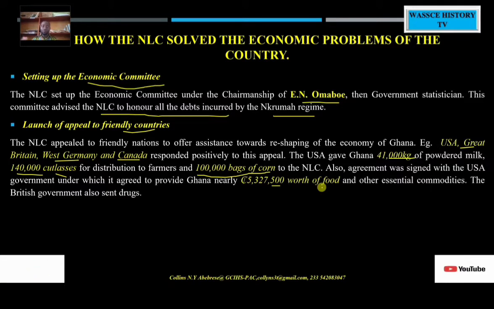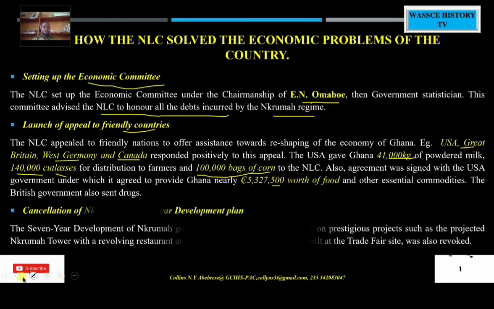The British government also sent in drugs. All this was in a bid to reduce the shortage of food on the market and other essential products. And so this is what the NLC did.